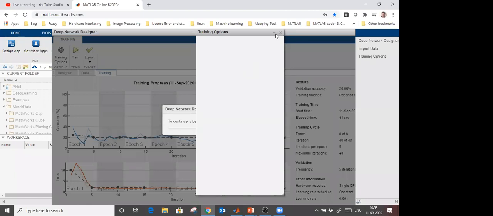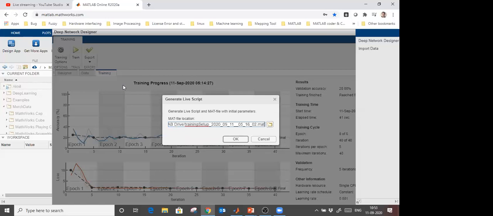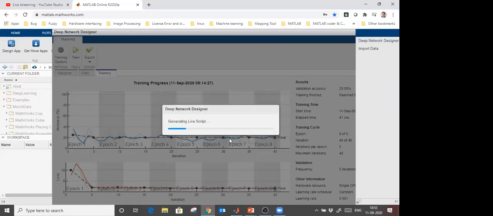So this is the way you can train your model. And further, here is the option. If I click here, export, you can generate the code. Whatever we did during this application, we can generate the code for that as well.